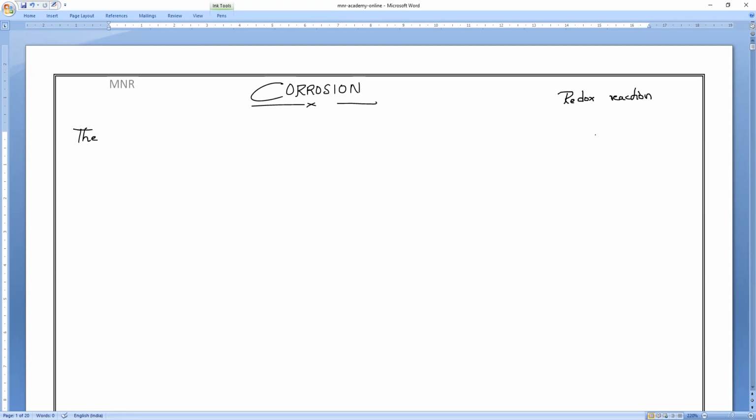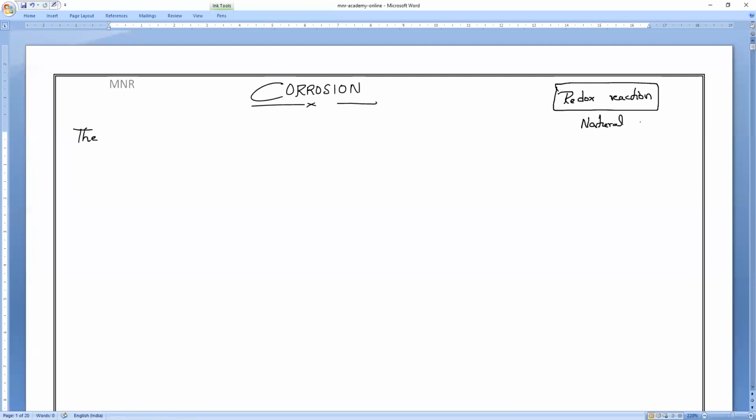Due to corrosion, the metals lose their shiny appearance and their physical strength. So we say this corrosion reaction is a natural redox reaction.